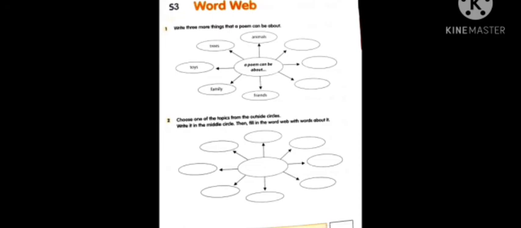Now based on the words you have written or the words which are given, you write your second question. Choose one of the topics from the outside circles. Write it in the middle circle. Whatever we have written in the outside circles, that word we write in the middle and fill in the word web with words about it. If you take trees, what are the trees related with? If you write about family, what is family related with? Friends, animals. If we take animals, then their habits or what they need and something like that.